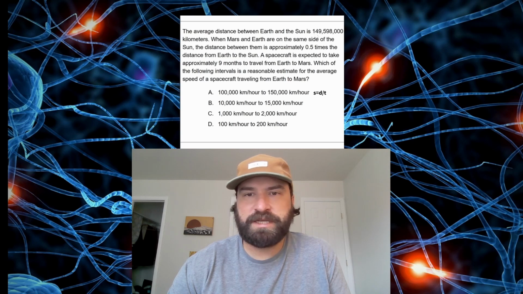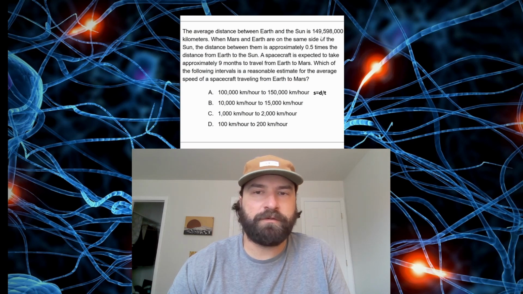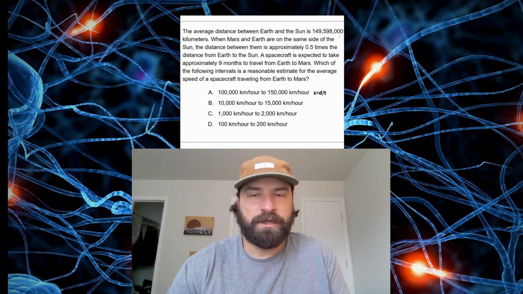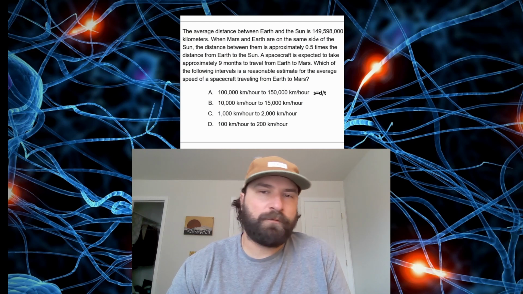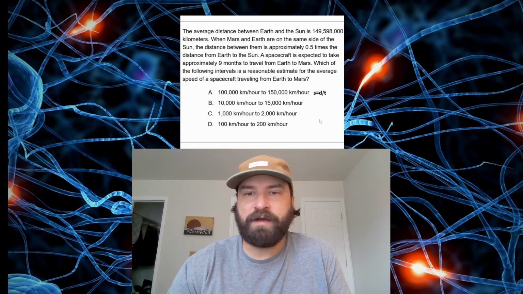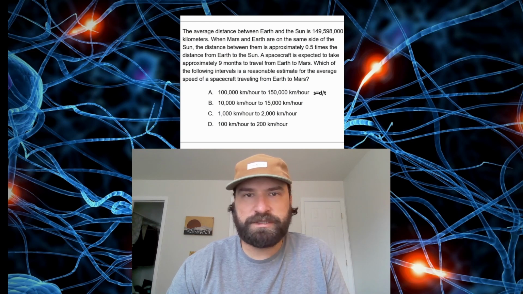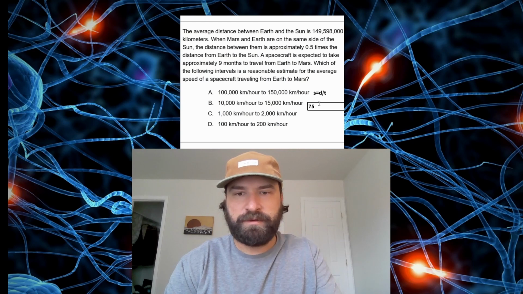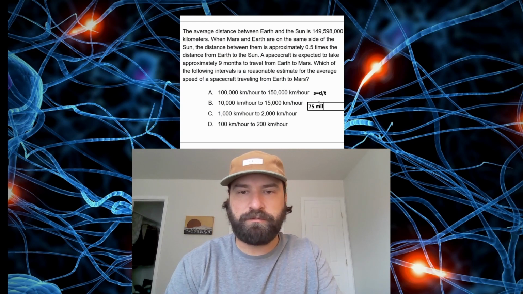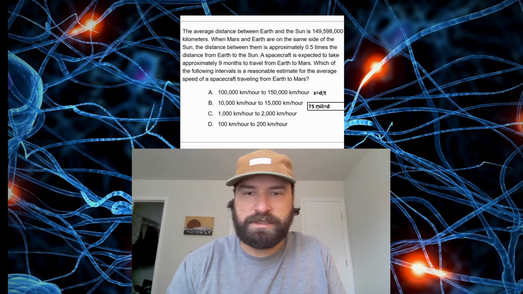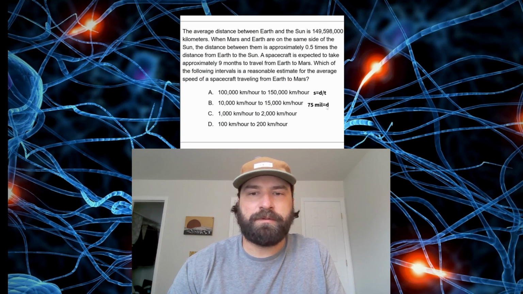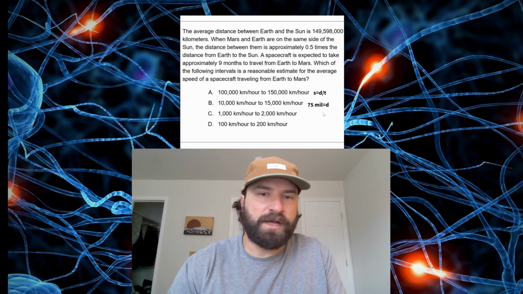So I'm just going to say this is 150 million rather than 149 million and change, right? So if we just make this 150 million, then I multiply that by 1/2. 1/2 of 150 million is 75 million. So our distance is 75. Instead of writing a bunch of zeros, I'm just going to write mil. So that's D. That's our distance in our speed equals distance over time equation. And that's in kilometers. All of our answers are in kilometers per hour.